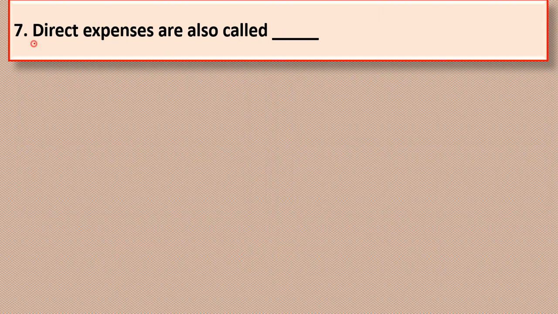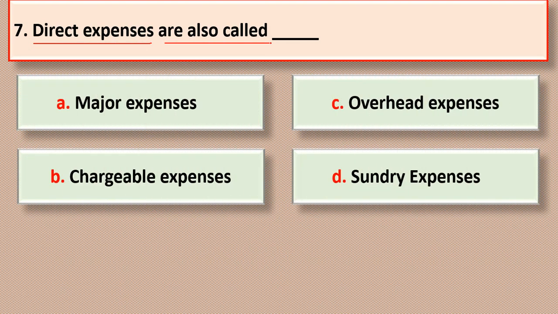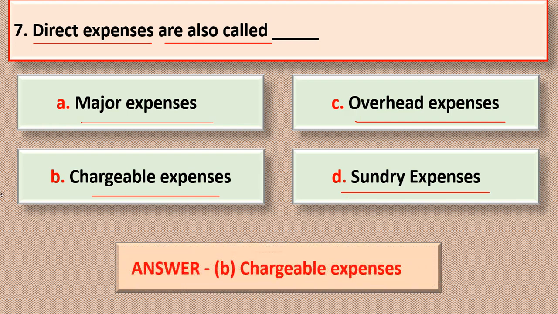Question number 7. Direct expenses are also called as. Options are option A, major expenses; option B, chargeable expenses; option C, overhead expenses; option D, sundry expenses. The correct answer is option B, chargeable expenses. So direct expenses are also called as chargeable expenses.